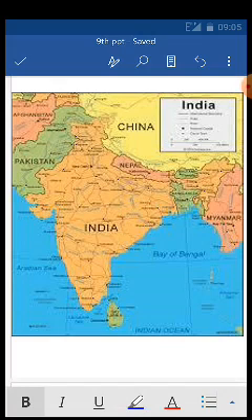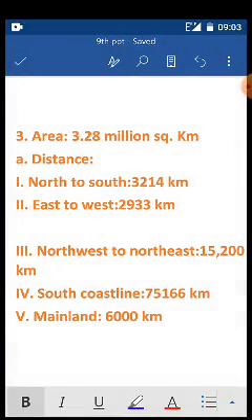So including these two islands, the total coastline distance of our southern part is 75,166. If we exclude these two islands, only the mainland, then the mainland distance is 6,000 kilometers.